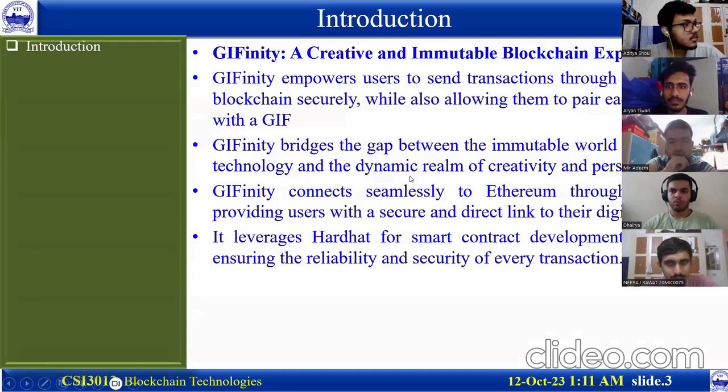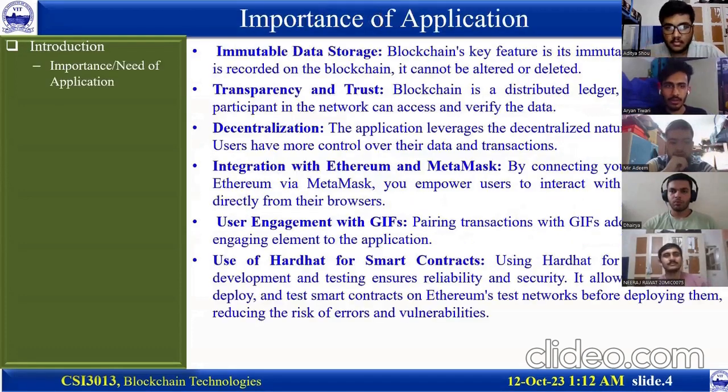GIFinity connects seamlessly to Ethereum through MetaMask, providing users with a secure and direct link to their digital wallet. It leverages Hardhat for smart contract development and testing, ensuring reliability and security for every transaction. Now we'll discuss the important applications of the project.